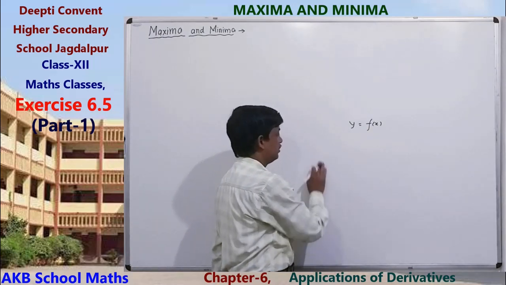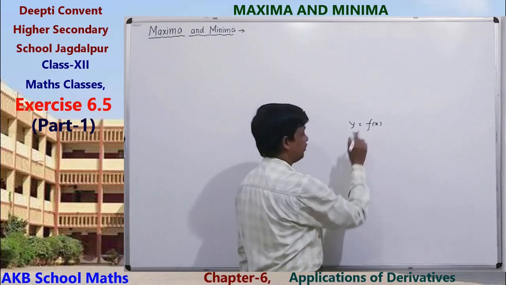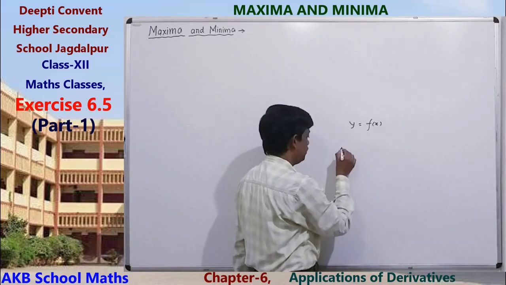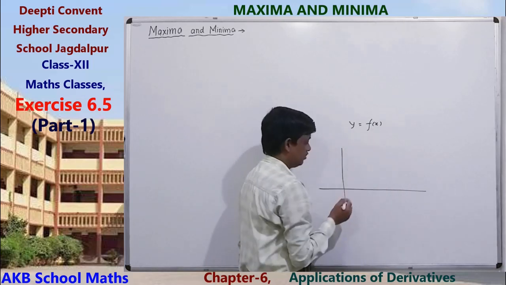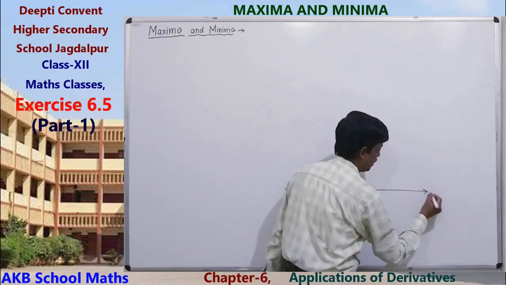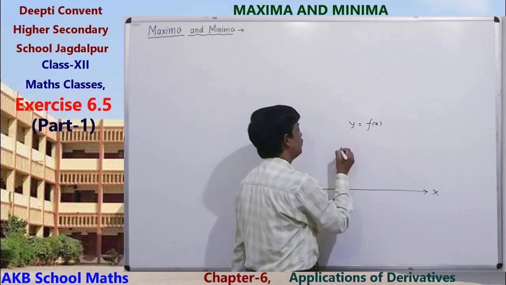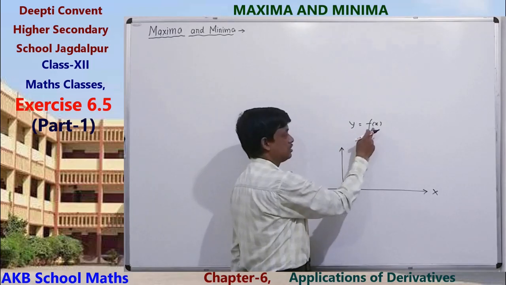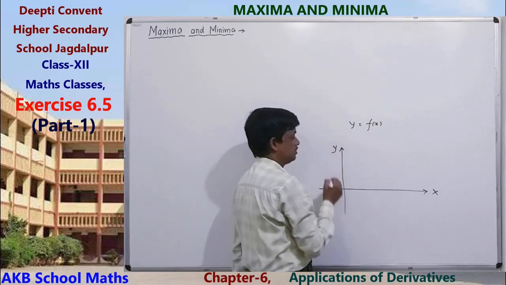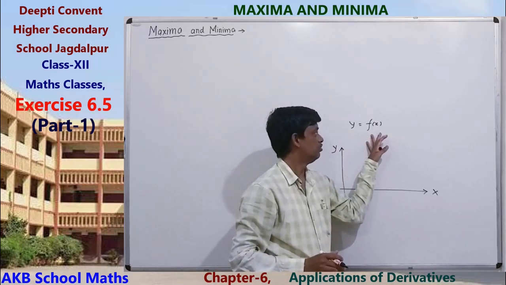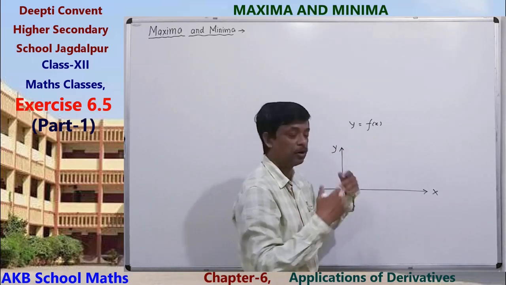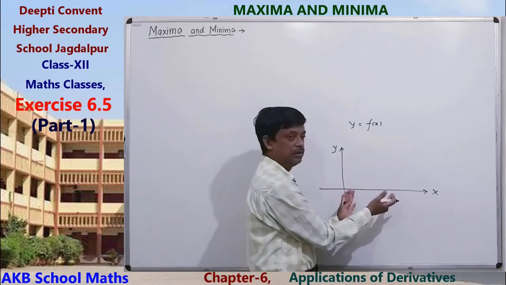If we draw the graph of this function, then the value of x is along the x-axis and the value of the function along the y-axis. So the maximum value of the function occurs at what point?